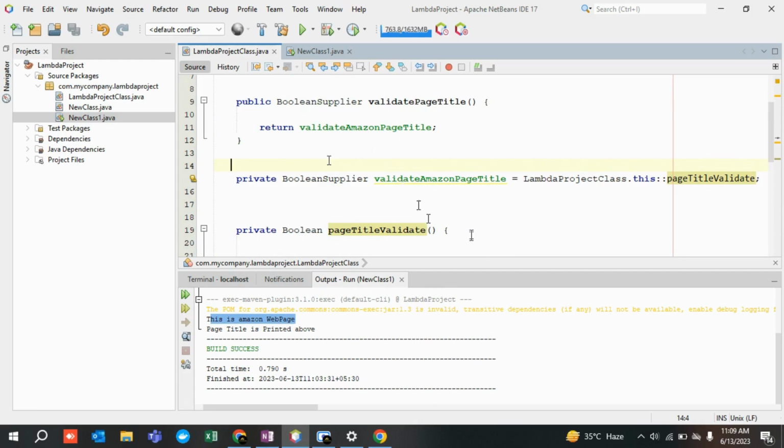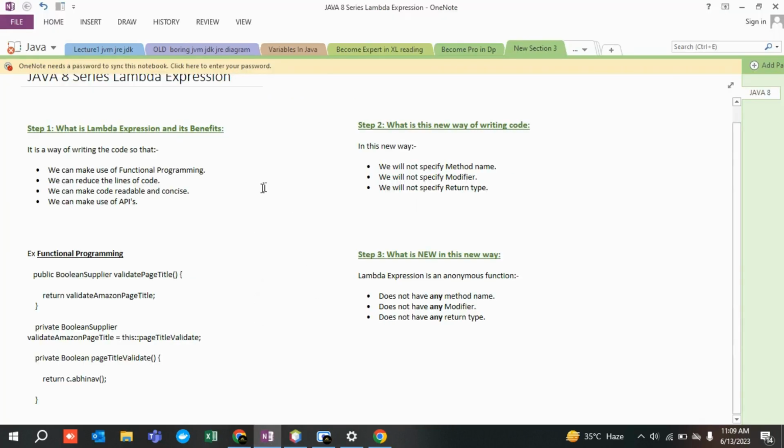See, I have trained myself at the end of creating this session. When I was about to give the demo, I realized that even while writing I have used this concept. So in step one, I'm saying it is a way of writing code, and I'm referring to this line over here. What is new in this new way of writing code? I realized that your mind will automatically start working in this particular fashion. Things will become easy, it is not difficult. It is very, very easy. It is damn easy. I don't know why people have made it so difficult.